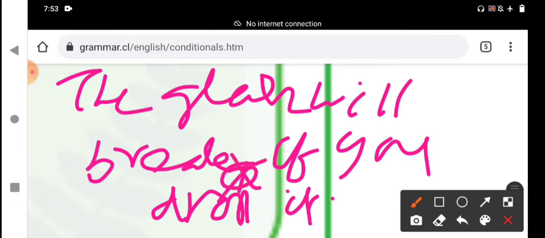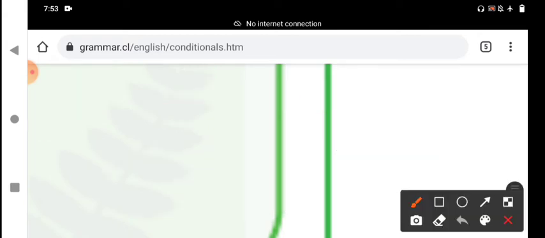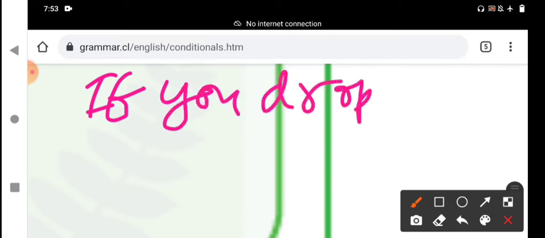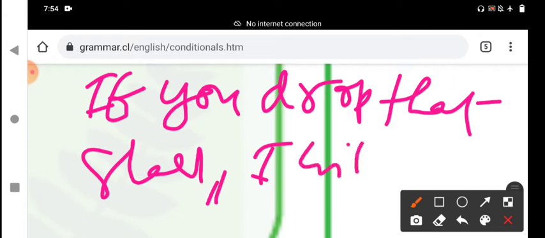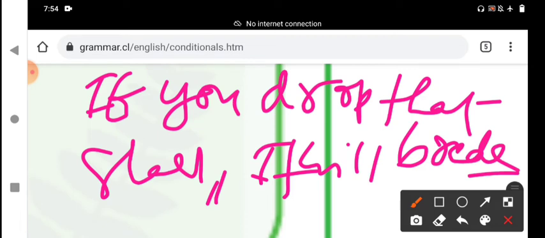It is wrong. If you write the main clause first and then follows the if clause, or subordinate or conditional clause, we don't keep the comma in between. Suppose in this same sentence, you write: if you drop that glass, it will break. In between the subordinate clause and main clause, we keep the comma, and at the end of the sentence we keep the full stop.